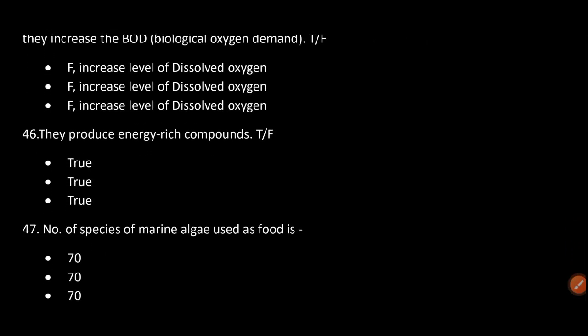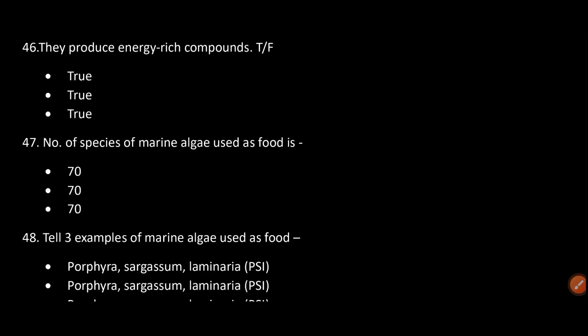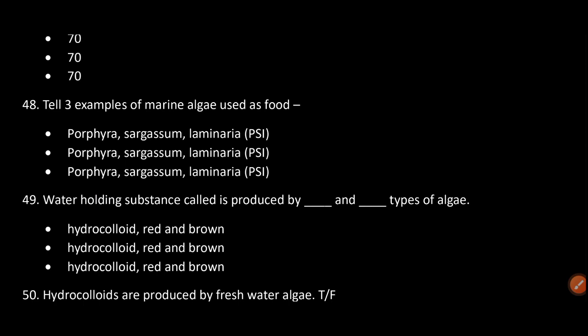They produce energy-rich compounds. True. The number of species of marine algae used as food is 70. Tell 3 examples of marine algae used as food: Porphyra, Sargassum, Laminaria.